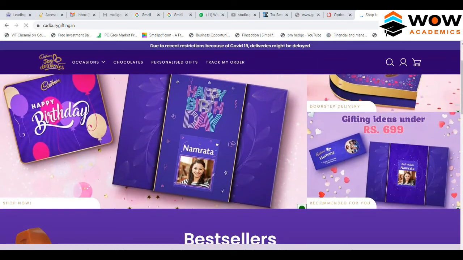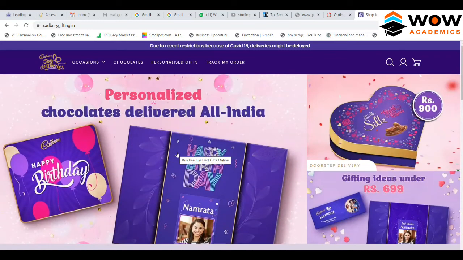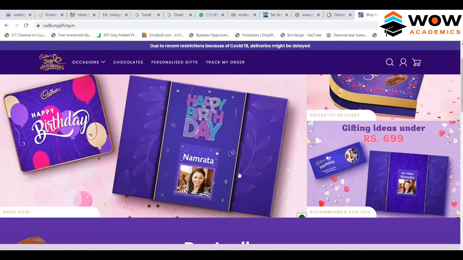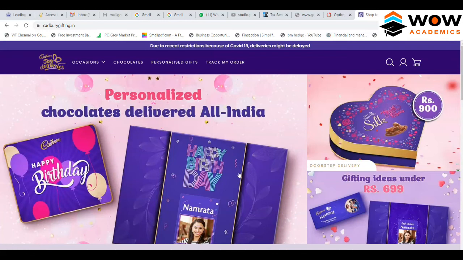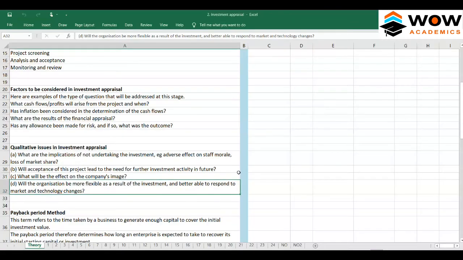What happens is the technology just helps them. Because of the technology, they use it as an advantage to make customized chocolates, or to put a photo on the box. These are not very costly. They are very cheap, and they are not much affected. So this kind of company is one where technology doesn't affect them, and they get more and more flexibility because of technology. Such a company can better withstand any outside factors.